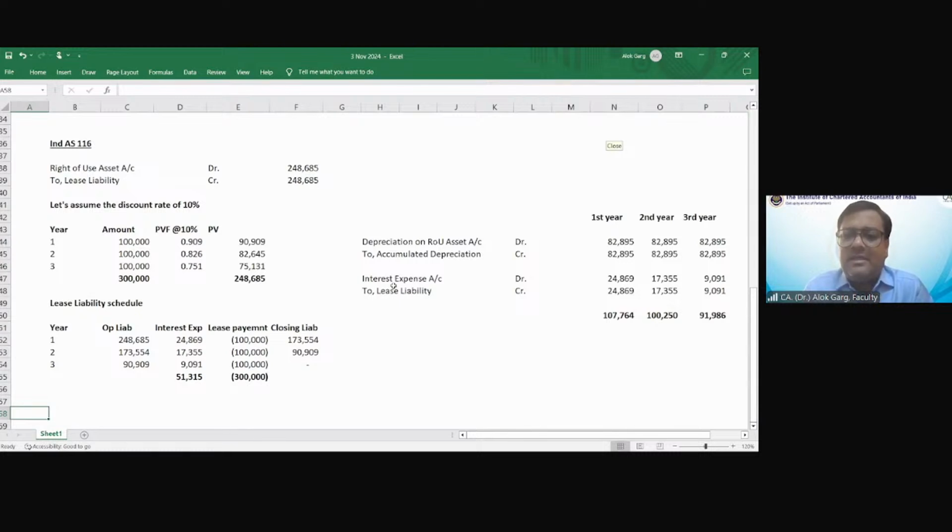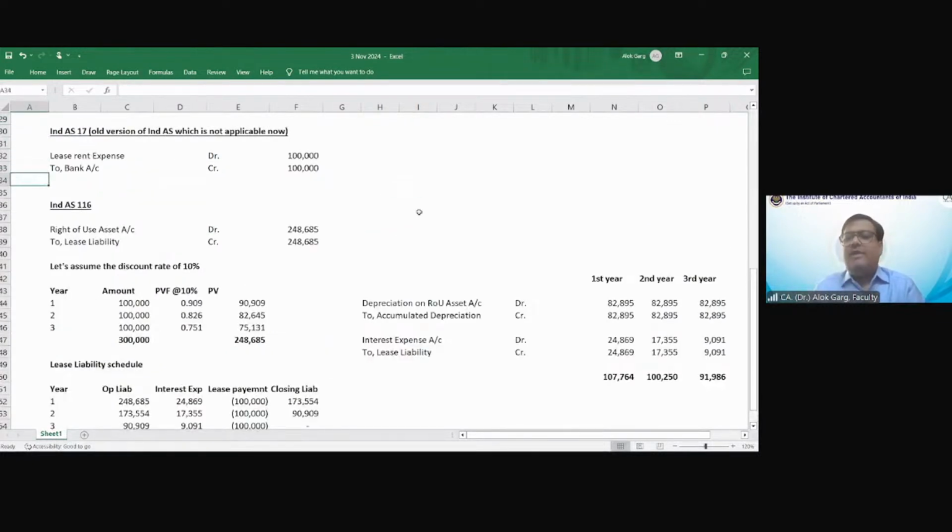Hemant is asking, sir, can you explain the liability aspect of the lease? So Hemant, honestly, I haven't understood. So if you are asking, sir, what is lease liability? On the day one, you are recognizing an asset, right? You will use this asset for the next 3 years, and you will pay the liability for the next 3 years. You will pay the lease rental for the next 3 years.